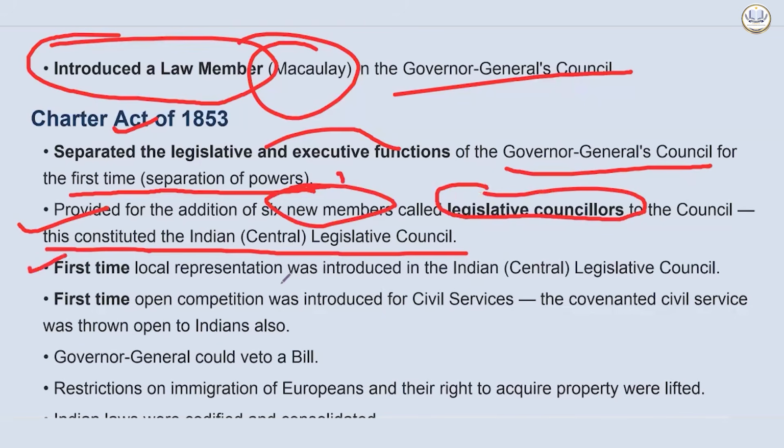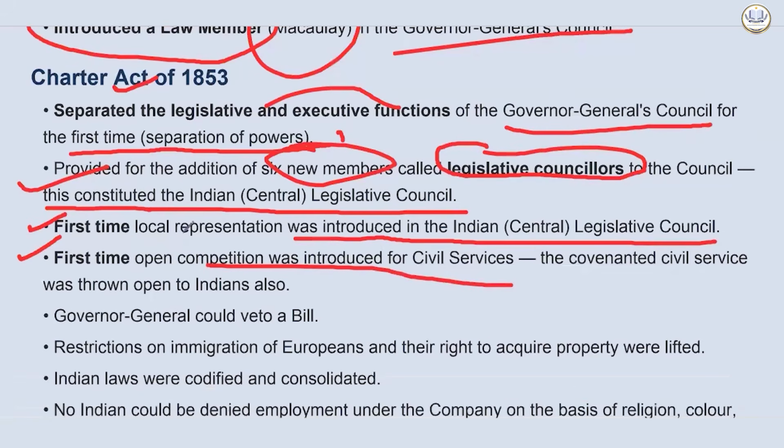First time, local representation was introduced in the Indian Legislative Council. So the first time local representatives were introduced in the Indian Legislative Council, it was in the 1853 Act. Another first: open competition was introduced for civil services. The covenanted civil services was thrown open to Indians also.